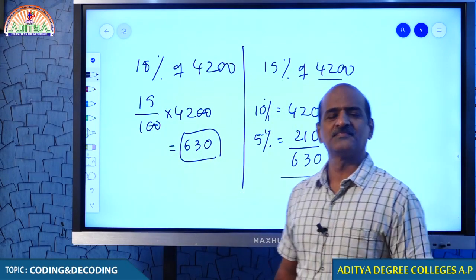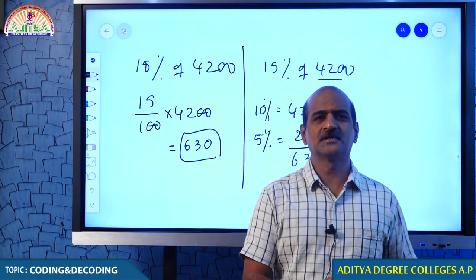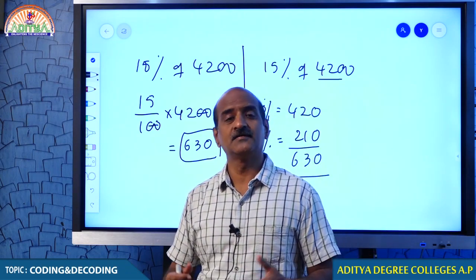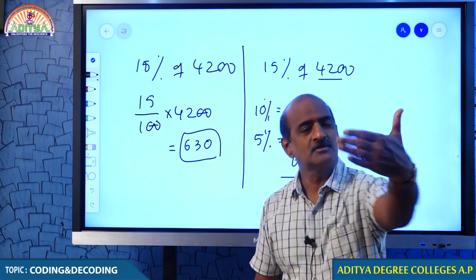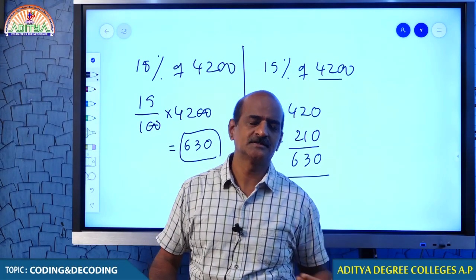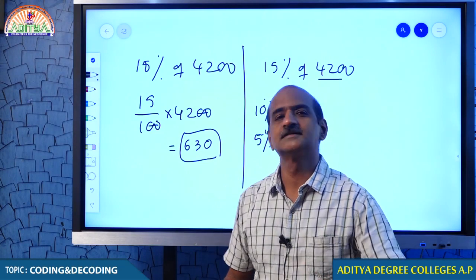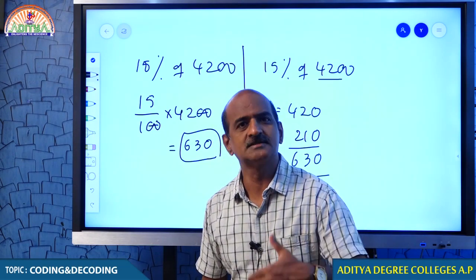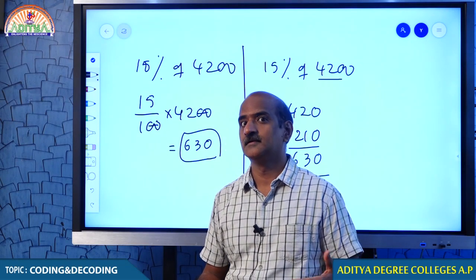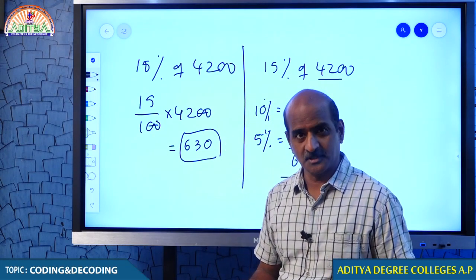So when you are comfortable in 10%, you can get 5%. What is 5%? Half of the number. So 10% and then 5% makes 15%. This is a much more convenient way of getting calculations. This is a very important part of percentage. I hope you understand, my dear students.